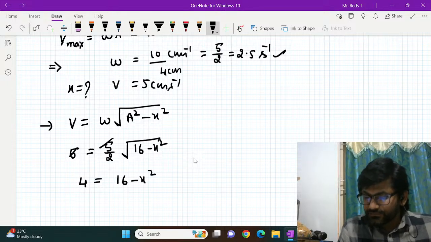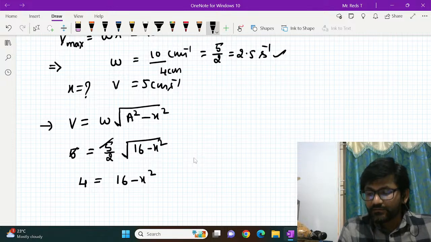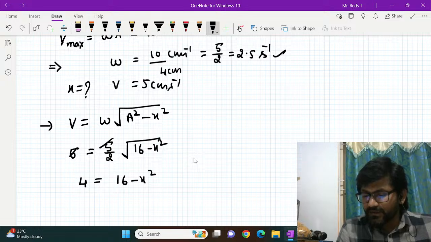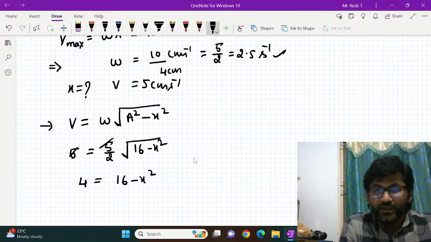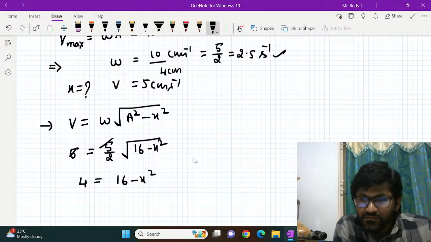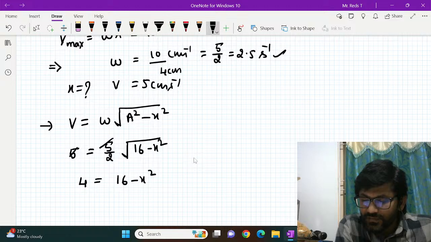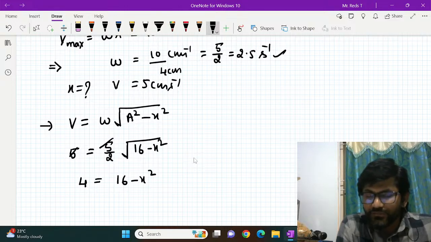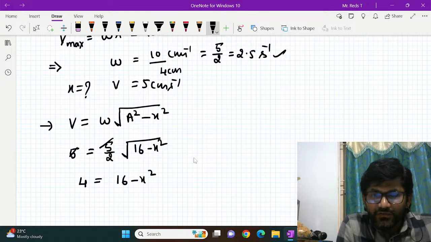If you simplify this further, what will you get? Check it out, make sure the calculations are okay.